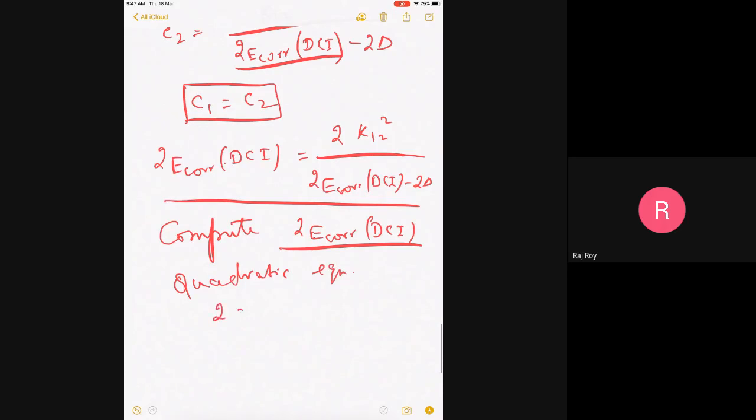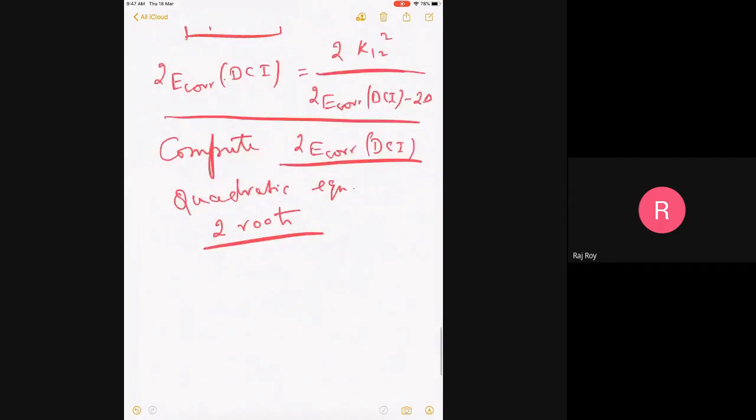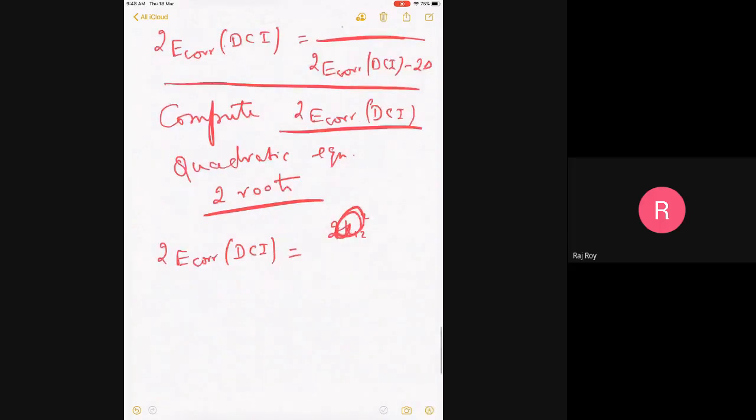And I will get 2 roots of correlation energy, which I can write as 2K12 squared, delta minus delta squared plus 2K12 squared to the power half.